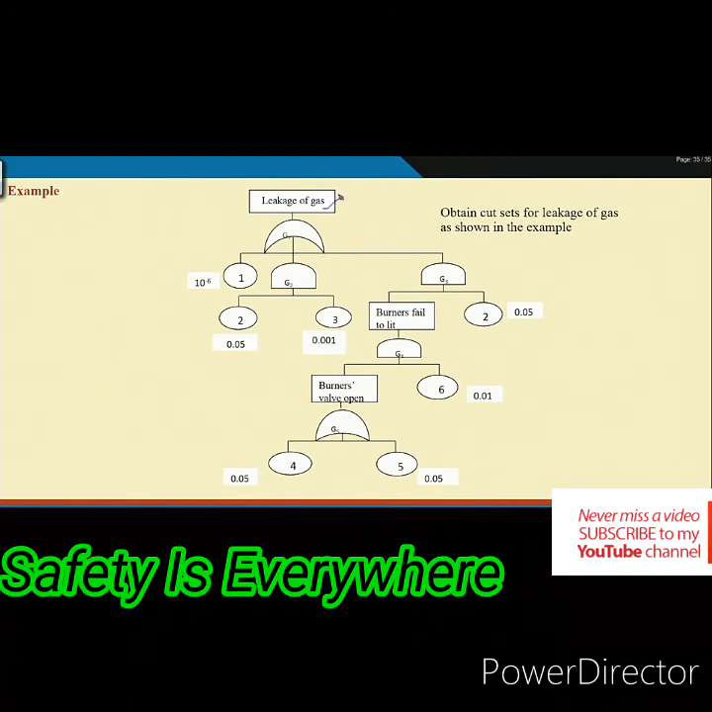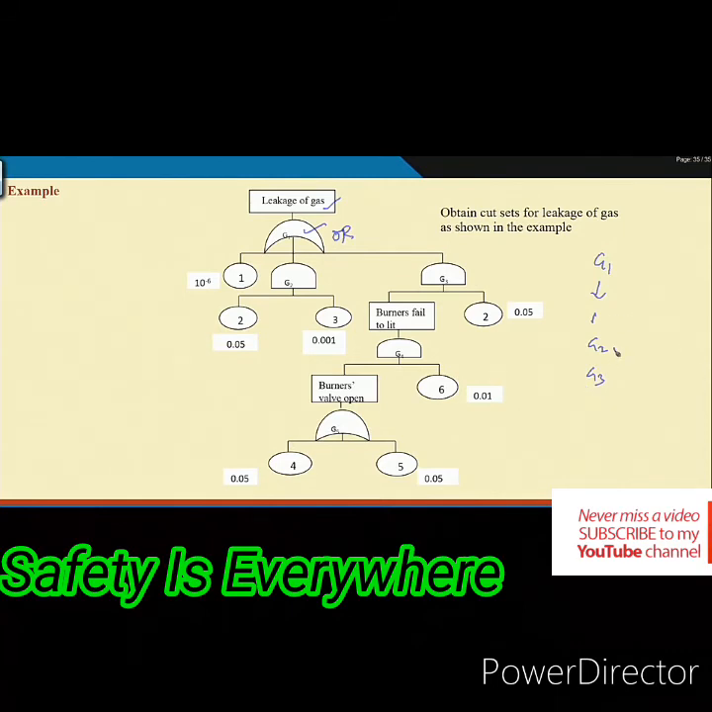Leakage of gas. OR gate. How many inputs? 1, 2, 3. So, if you want to create the cut sets, first you start with G1, then it is an OR gate, it will increase the number of rows: 1, G2, G3. So, these are all cut sets.